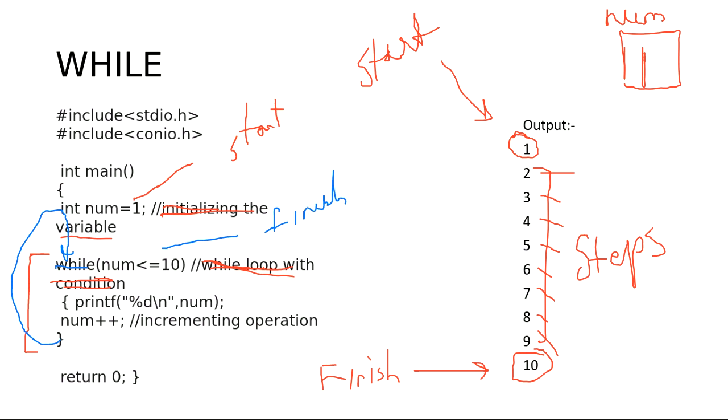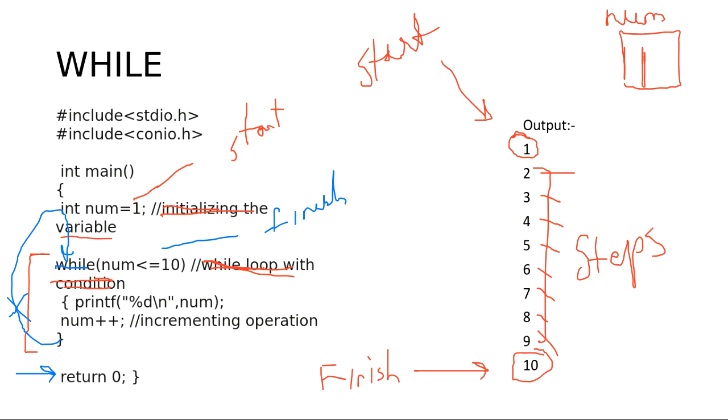Until the value of num is less than or equal to 10, we will keep on rolling. If the value becomes 11, then what will happen? This whole circle will break, and we come out to the next statement. Is that clear to everyone what I'm trying to say?